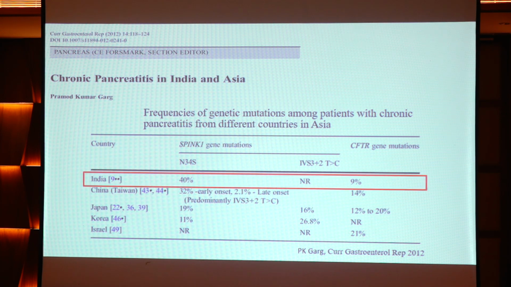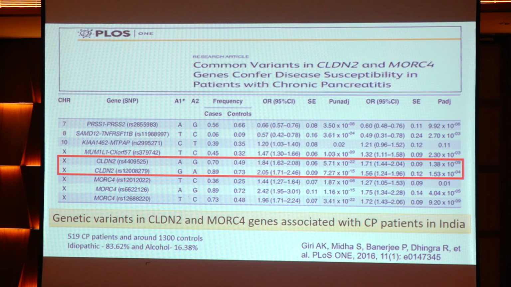From this study also we could see that in India SPINK1 mutation was 40% and CFTR mutation was 9%. Recently there are a few other genes coming up. This is the claudin gene, which deals with the tight junctions in the pancreas and is considered a predisposition in both alcohol-related and idiopathic pancreatitis. And also the MORC4 gene, which deals with ATPase activity.